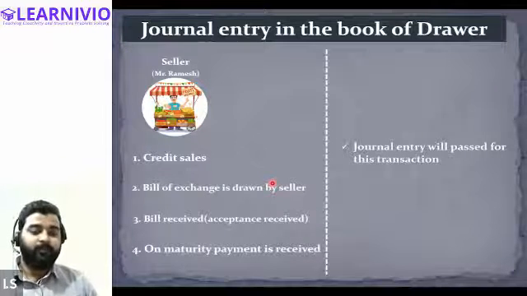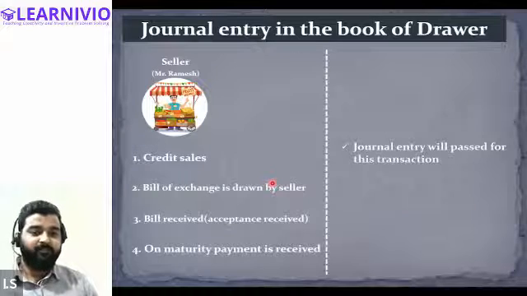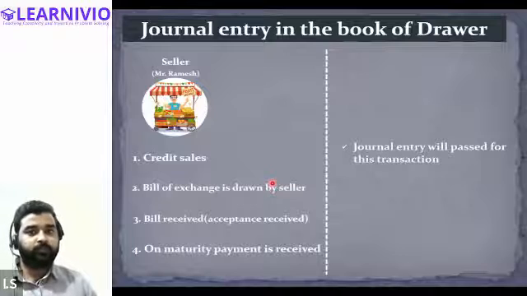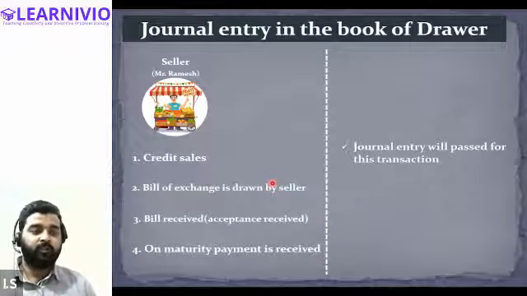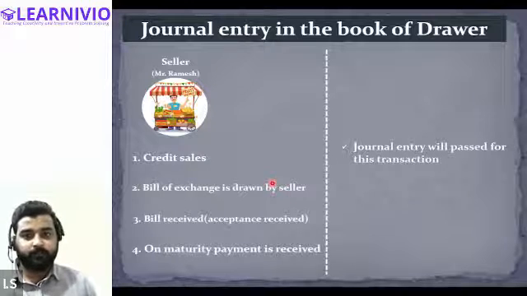So first of all, tell me everyone, in the example that we have taken, there is a seller and then there is a buyer. The person who draws the bill is known as the drawer. The person to whom the bill is drawn is called the drawee. So in simple terms, we can say the drawee is the buyer and the drawer is the seller, right?